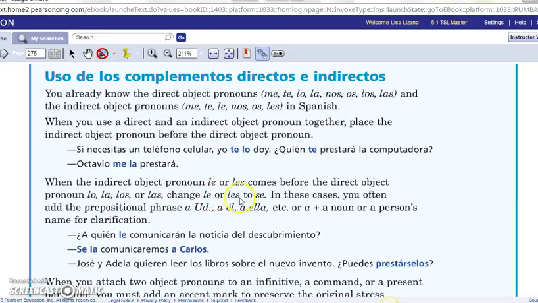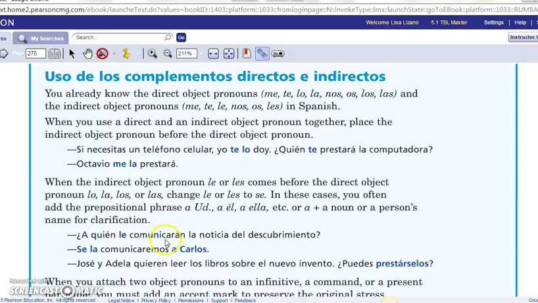You have to change the le or the les to se. Often, we add a prepositional phrase like a ella or a usted or whatever, or even the person's name, just to clarify who the se is.